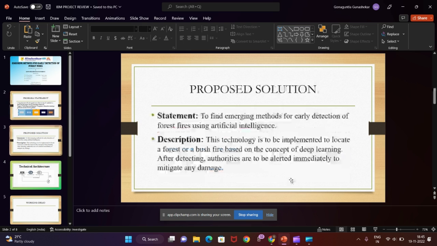The statement is to find emerging methods for early detection of forest fires using artificial intelligence. As I mentioned before, we did this project in the domain of artificial intelligence using a deep learning model, and we have the description. This technology is to be implemented to locate forest or bush fires based on the concepts of deep learning. After detection, authorities are to be alerted immediately to mitigate any damage.